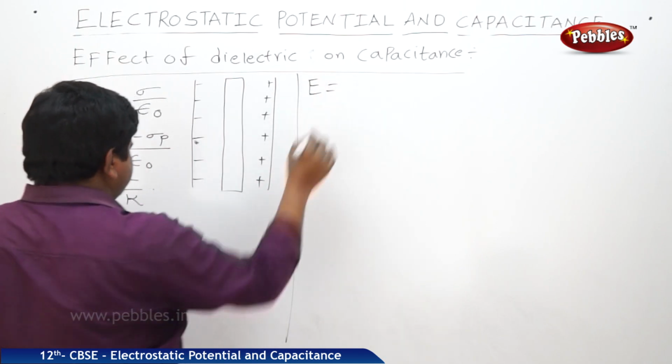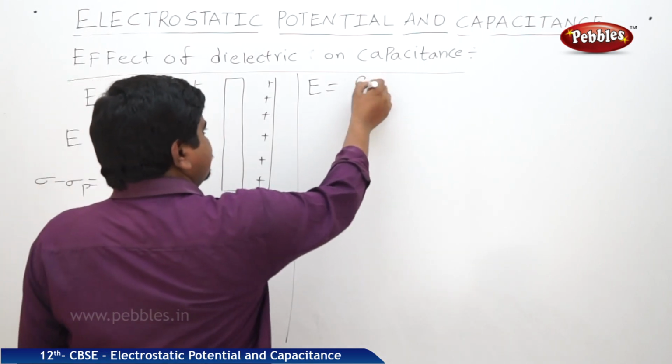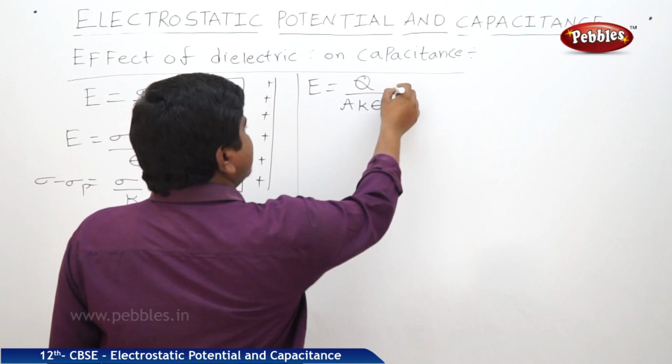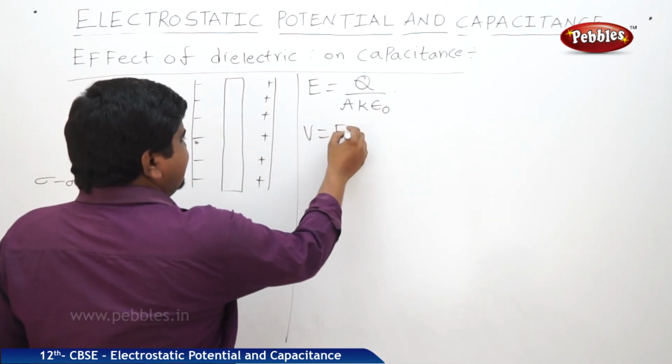E is equal to, what is sigma? Q by A. Therefore, E is Q by A K epsilon naught. V is equal to ED.